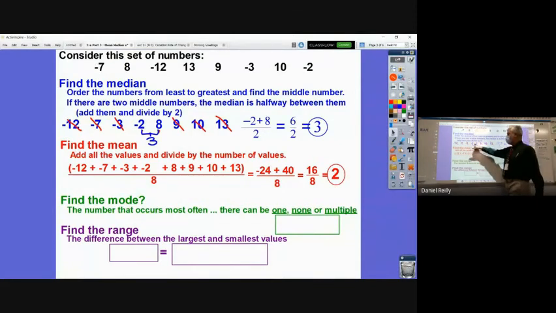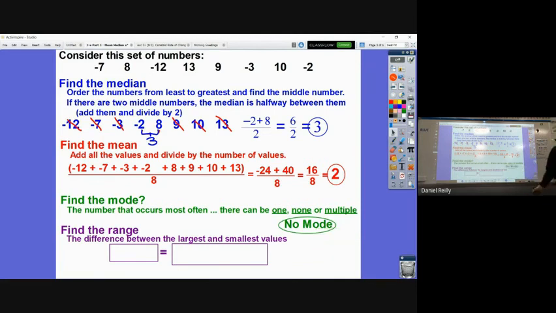Putting the numbers in order like this makes it instantly easy to find the mode, because they'll be the numbers that are right next to each other. If you have more than one of the same number, they'll be right next to each other. What is the mode for this set of numbers? None. There is no mode, which is very common, right? Especially if you only have a few numbers. Pretty common to not have a mode.